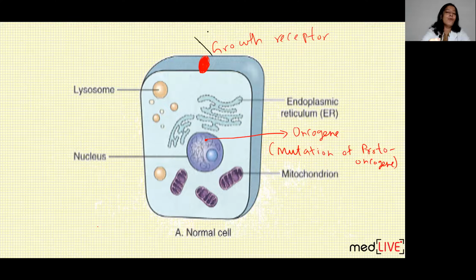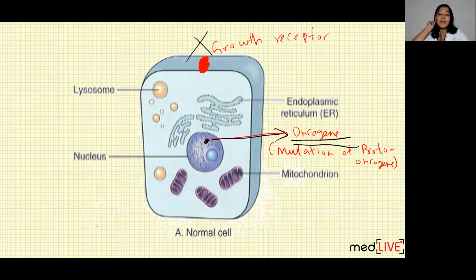Look at this diagram. No growth factor is present. But here, the proto-oncogene is already mutated. It is overactivated, that is, the mutation is a gain mutation. So the proto-oncogene is mutated and has formed a mutated gene, which is known as oncogene.